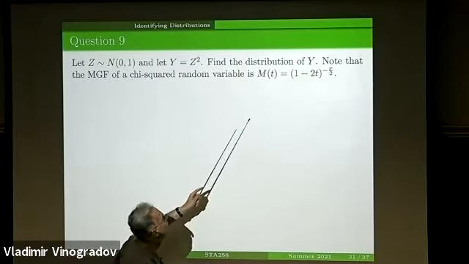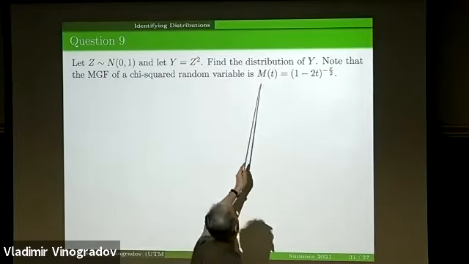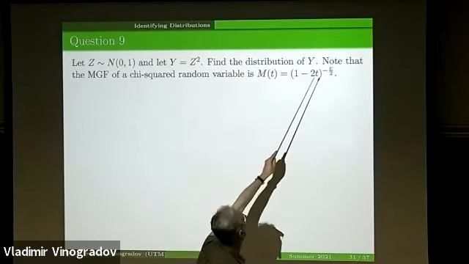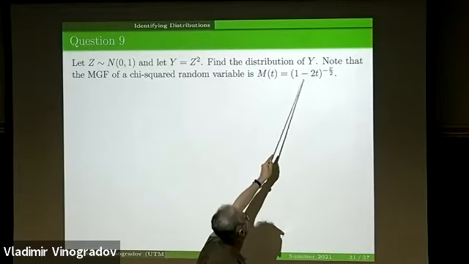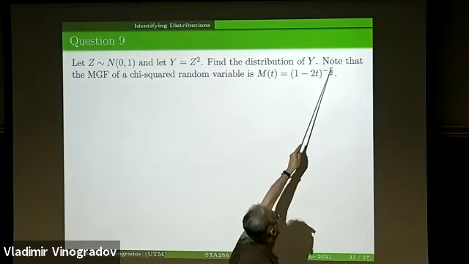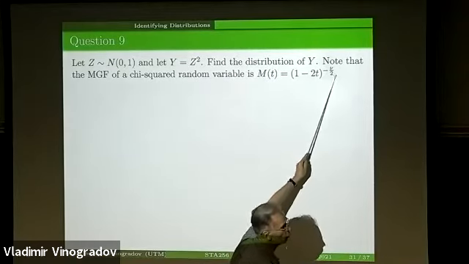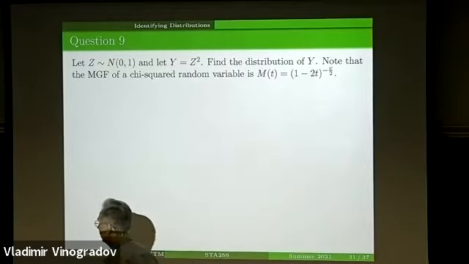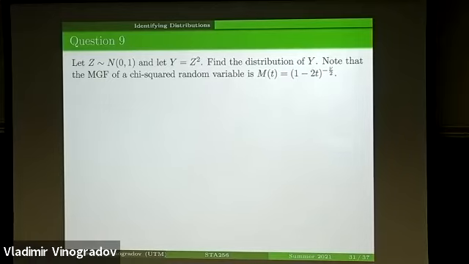But I also want to remind that the MGF of a chi-squared variable with nu degrees of freedom is 1 minus 2t to the power negative nu over 2 for t less than 1/2. So I'll show that in our case, nu is simply equal to 1.